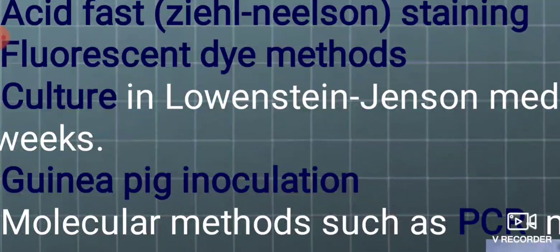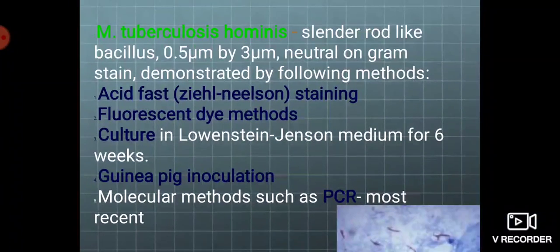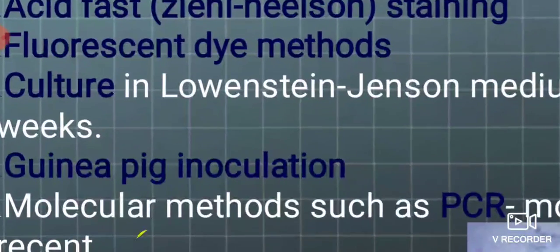Culture is the gold standard. Culture in egg-based media, that is, Lowenstein-Jensen medium, gives results in 6 weeks. We have a fast culture method like BACTEC, which gives results in 15 days. But culture is negative in sputum negative tuberculosis, so again this is a less sensitive method.